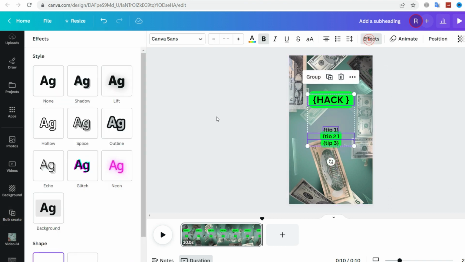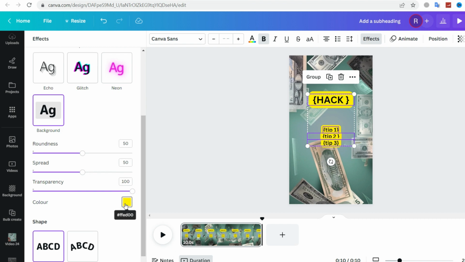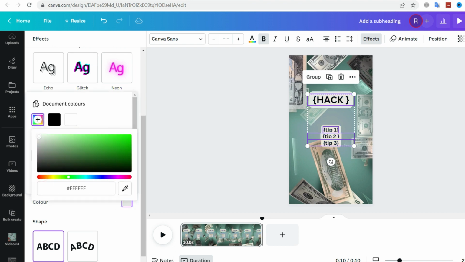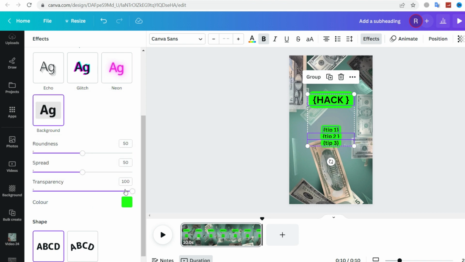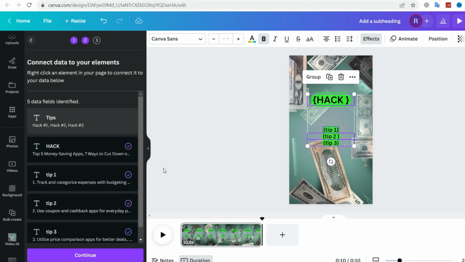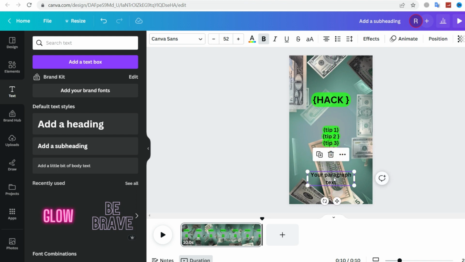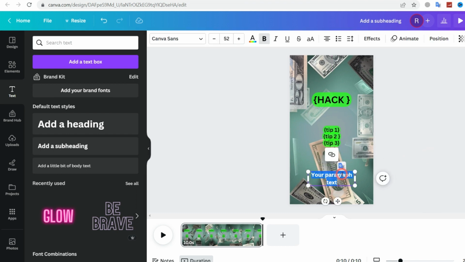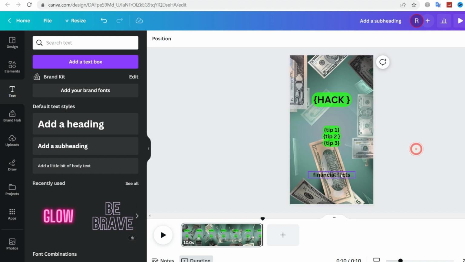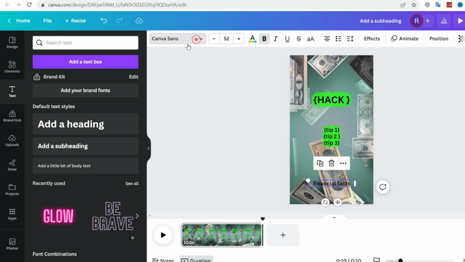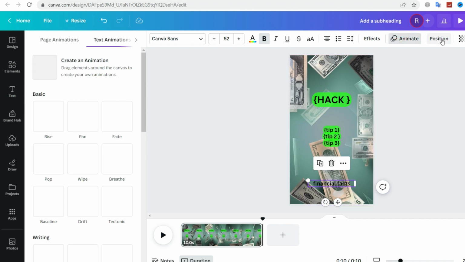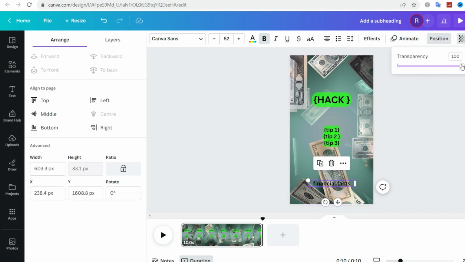Alright, now I'm going to add a background to each of these text boxes so that they will show up clearly by clicking on effects up there. Then background, choose the best color that suits your background video, and you may change its roundness also. However, I'd recommend you really try and make them as fancy as you can, just so it looks a lot more attractive to the eye. Now another thing I prefer to add is some kind of watermark on the video, just so people can't steal your videos and re-upload them. So as our YouTube channel is going to be called Financial Facts, I'm just going to create a watermark at the bottom of the video called Financial Facts. Then I'm going to turn the transparency on it down, let's say to 50,